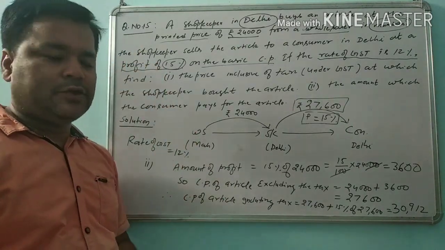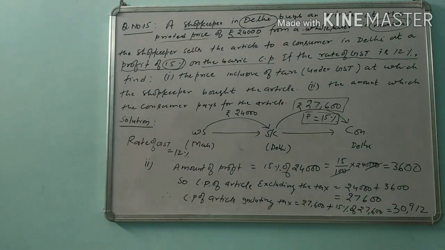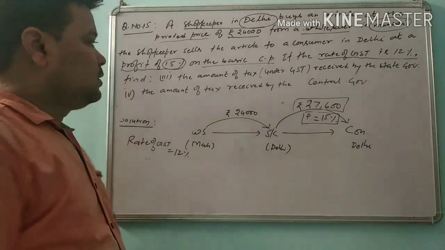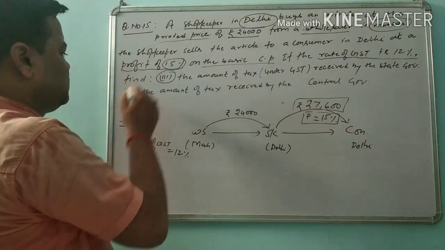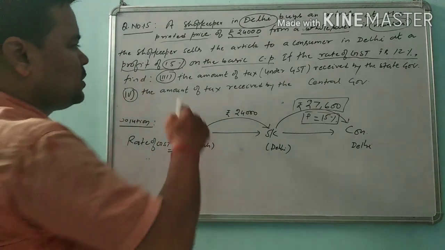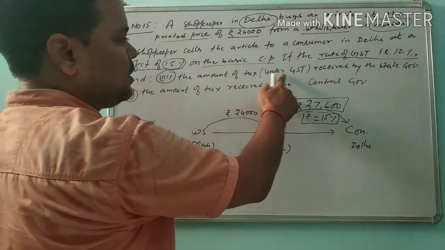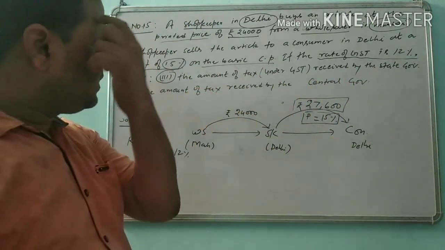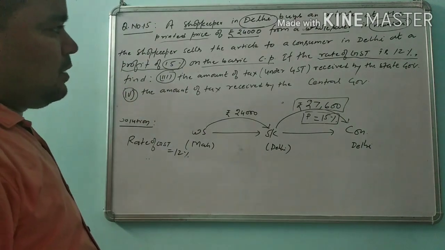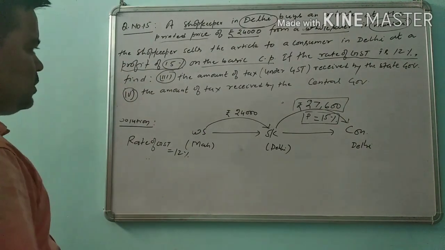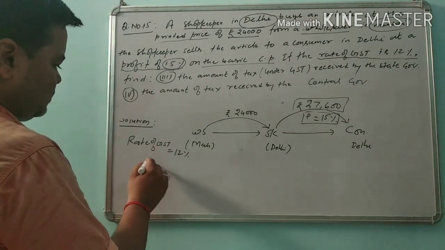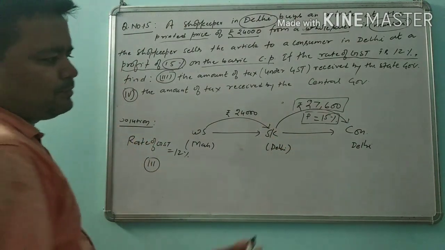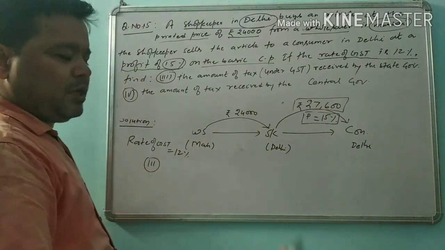This is the answer of the first two questions of question number 15. Let us see the second two questions. Now let us see the third and fourth question. The third question is the amount of tax under GST received by the state government. The third one. So here the final formula is: output tax minus input tax.